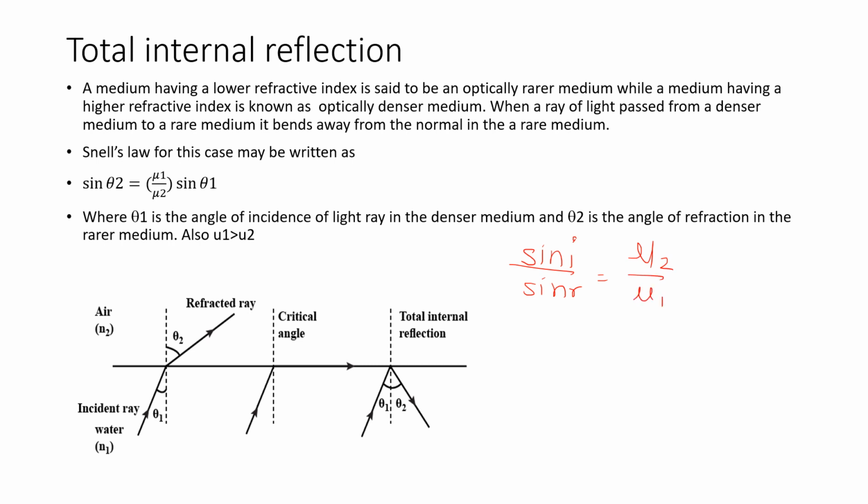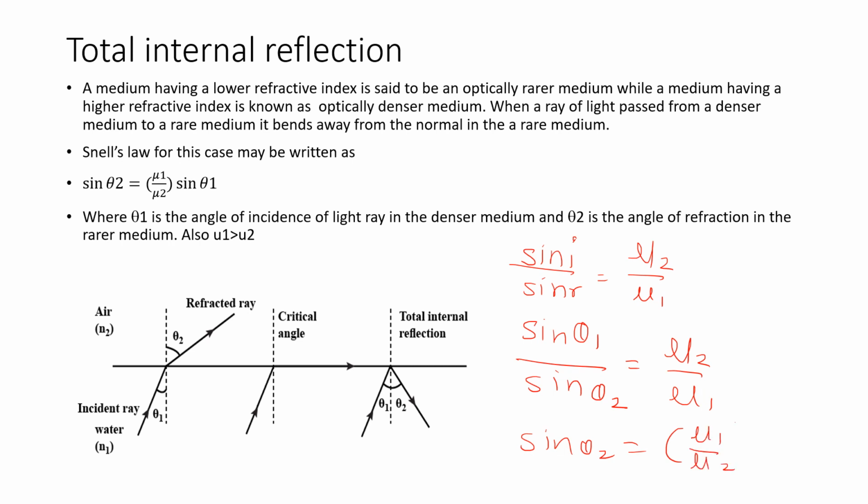So here in this case, angle of incidence is theta 1, angle of refraction is theta 2, so sin theta 1 upon sin theta 2 is equal to mu 2 upon mu 1, or we can write this equation as sin theta 2 is equal to mu 1 upon mu 2 sin theta 1. So this will be the expression for angle of refraction, which is shown here.